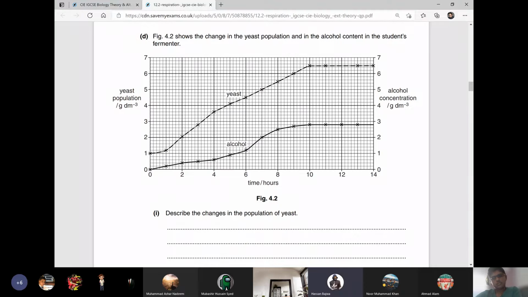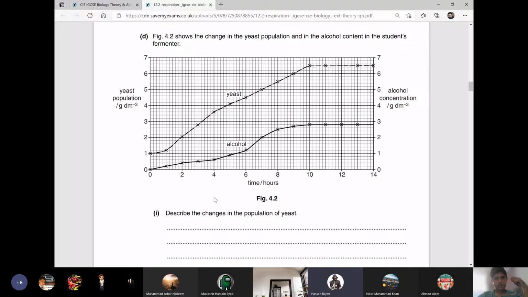So can I tell? At 0 hours, it was 1 cubic decimeter. At 1 hour, it was like 1.2. Don't go for 1 hour, go for 2 hour. At 2 hour, it was 2 cubic decimeter. At 4 hour, it was 3.6.